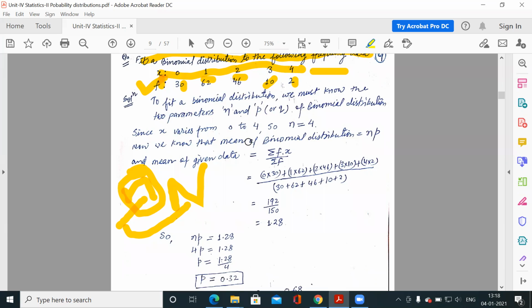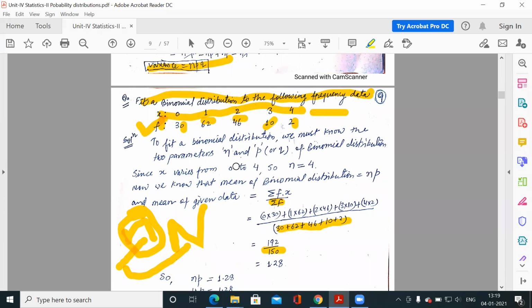In that case the total frequency must match this total frequency. So the total frequency is summation f, which is 30 plus 62 plus 46 plus 10 plus 2, it is 150. So we have 150 trials overall. Clear?